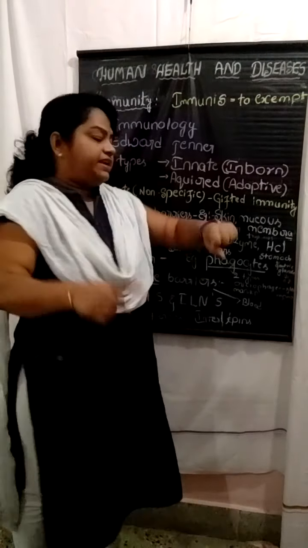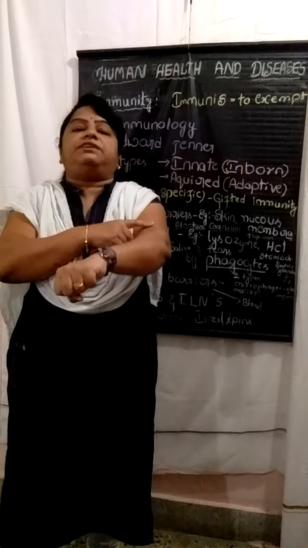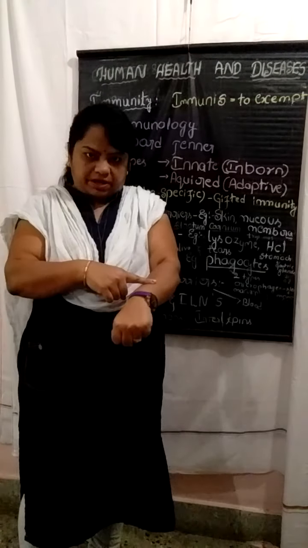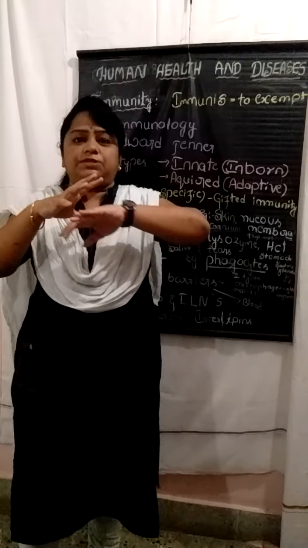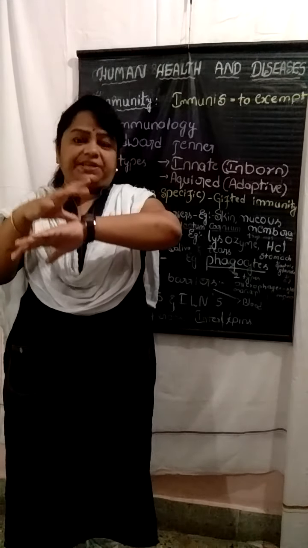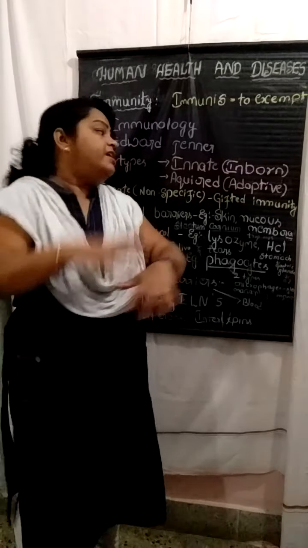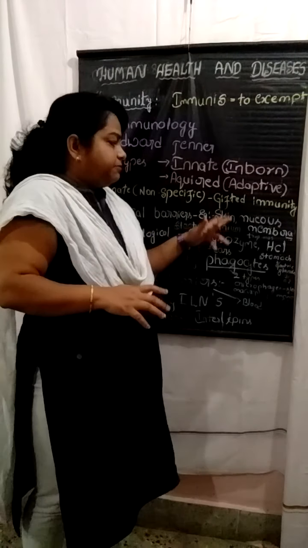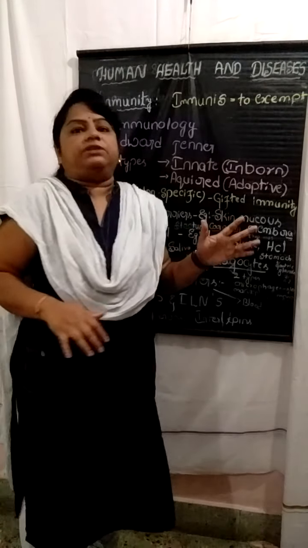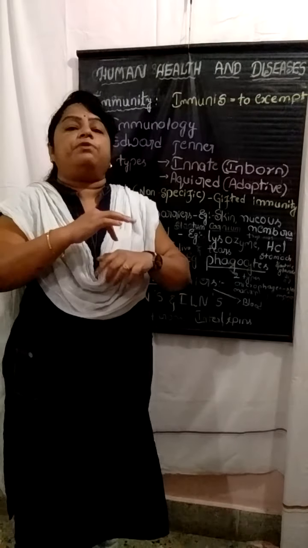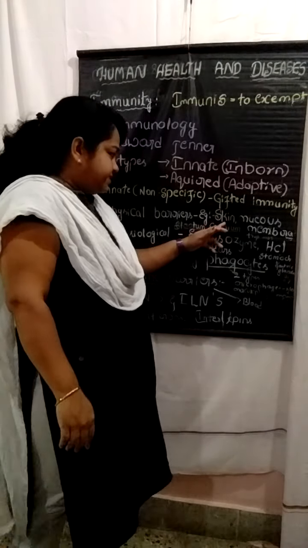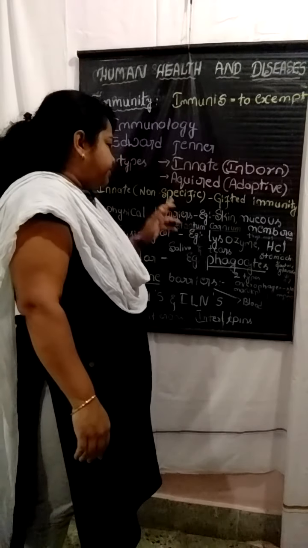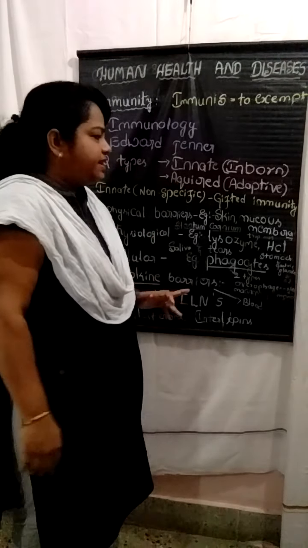The skin is the outermost surface of our body, in which there is squamous epithelium, as we say. So the skin protects against the entry of harmful microorganisms into our body. Thus the skin gives a physical barrier.